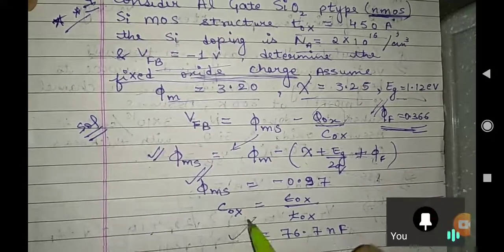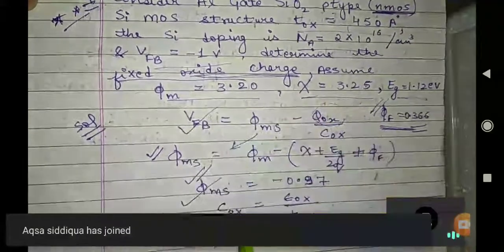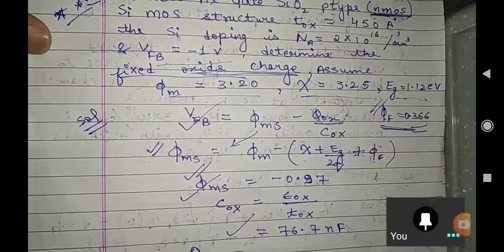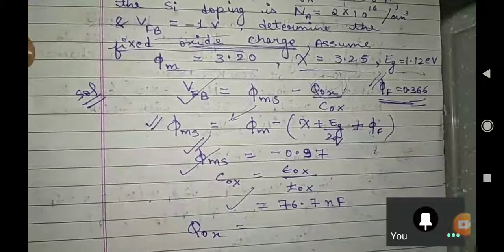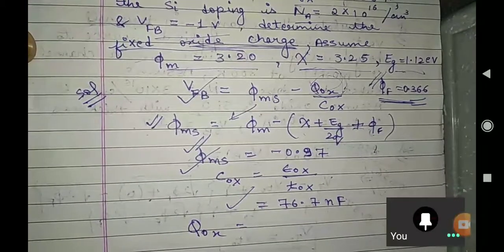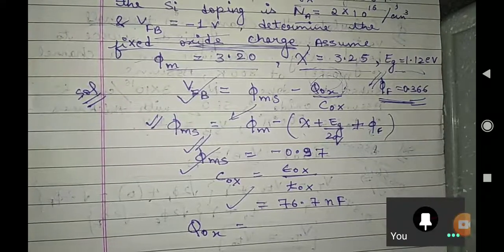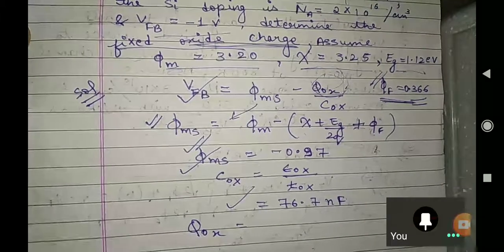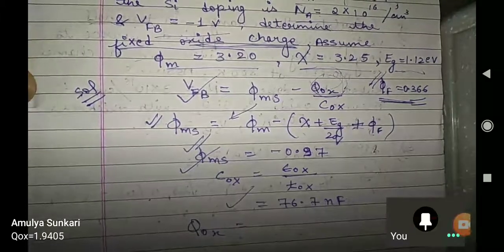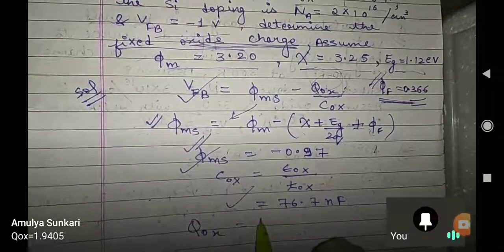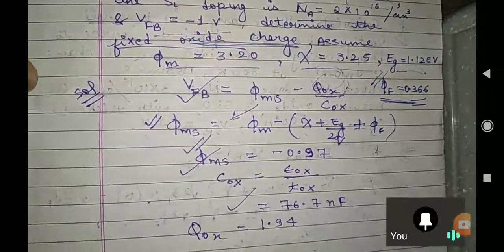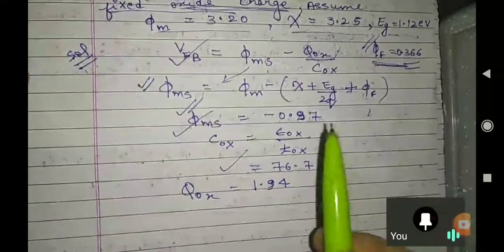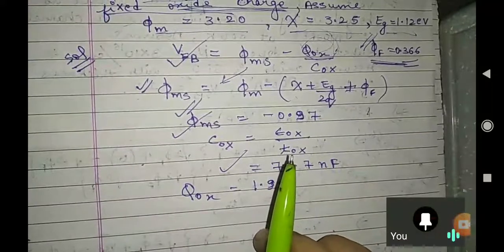Now you are having COX, you are having 5 ms, you are having VFP. Can you find QX for me now by substituting the values? Amulya, can you tell the unit also, just for the sake of everybody? 0.94 is your magnitude, perfect, but the unit I want. Just check the unit and tell me.